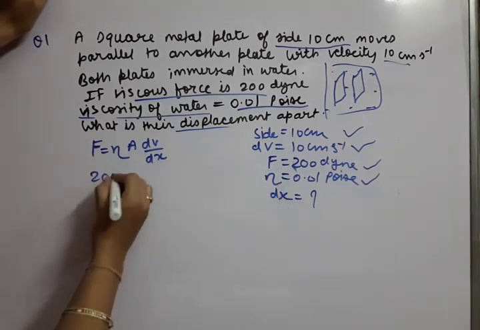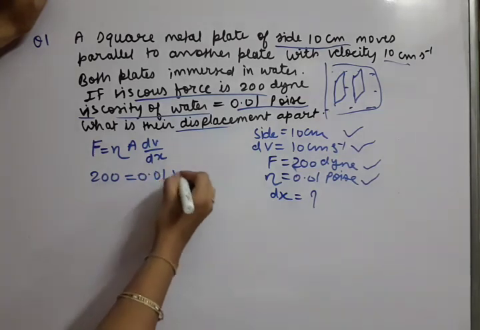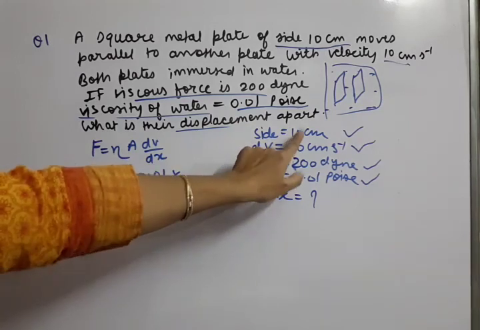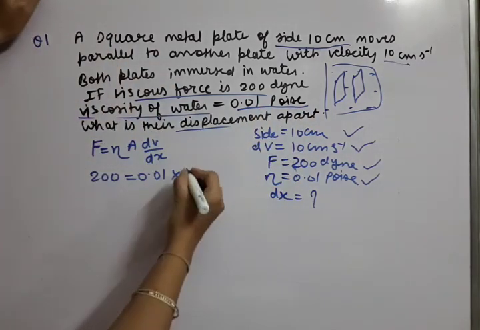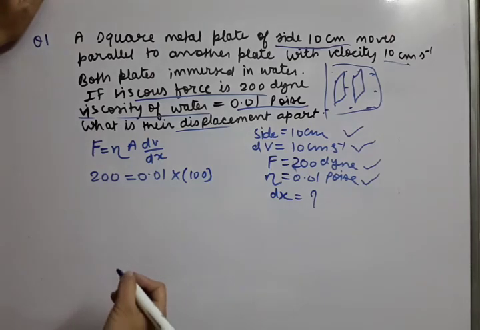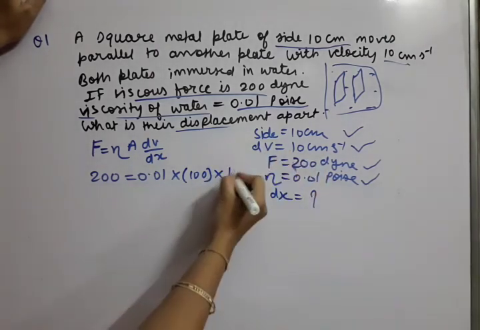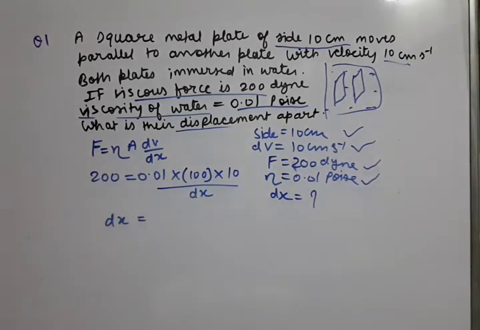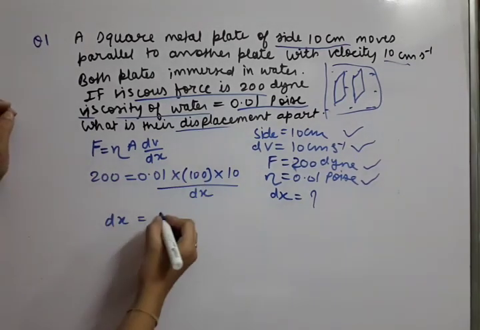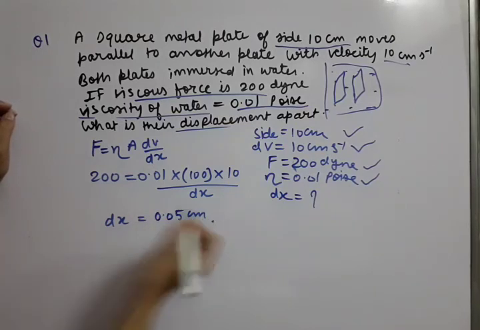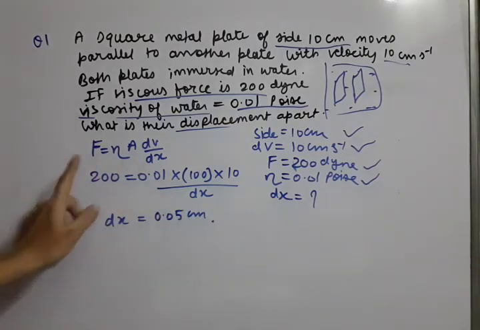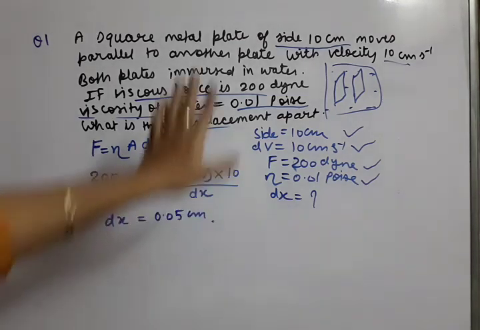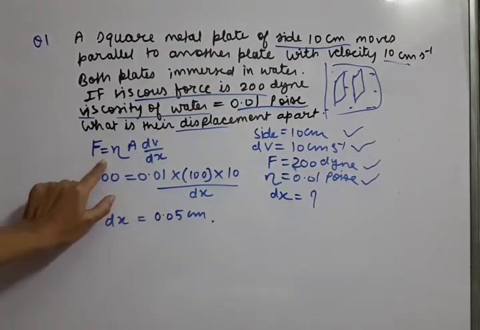So force is 200. Eta is 0.01. Now area is required. So side of the square is given 10. So area will be 10 into 10. Okay. So 100. Area is 100. Okay. dV, velocity is 10 and then dx is not given. So this way we will just solve dx answer. Okay. After solving it will come 0.05 centimeter. So this dx you take here, 200 you take there and cancel the things, you will get this answer. So very easily we can apply this formula of viscous force.